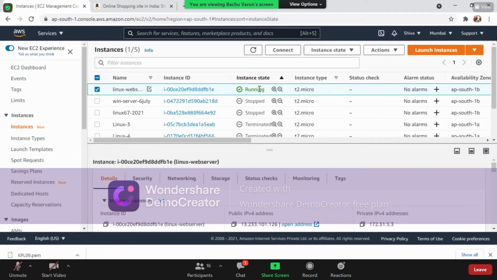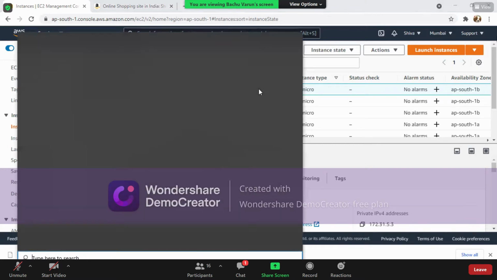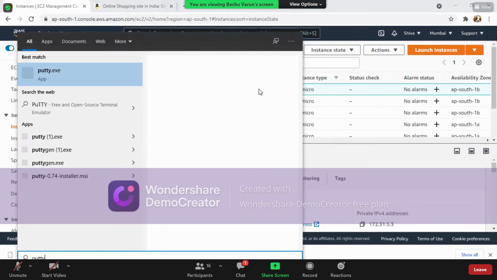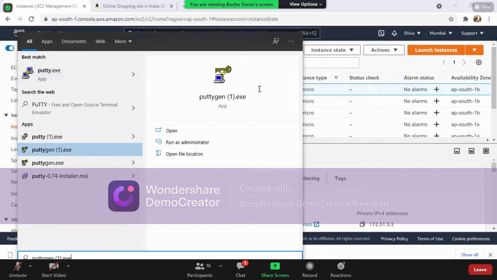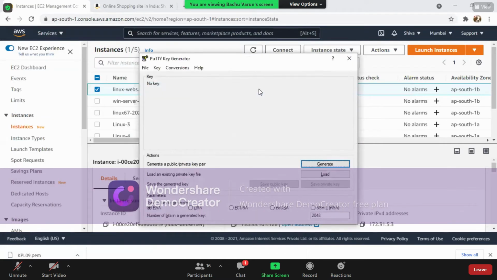Now to get access to it, we have to use a tool called PuTTY. But before going to PuTTY, we have to convert the .pem file to a .ppk file. Then only we can connect to a Linux machine. So firstly, we'll go to PuTTYgen. In place of PuTTY, I'm going to PuTTYgen because I have to convert this particular file.